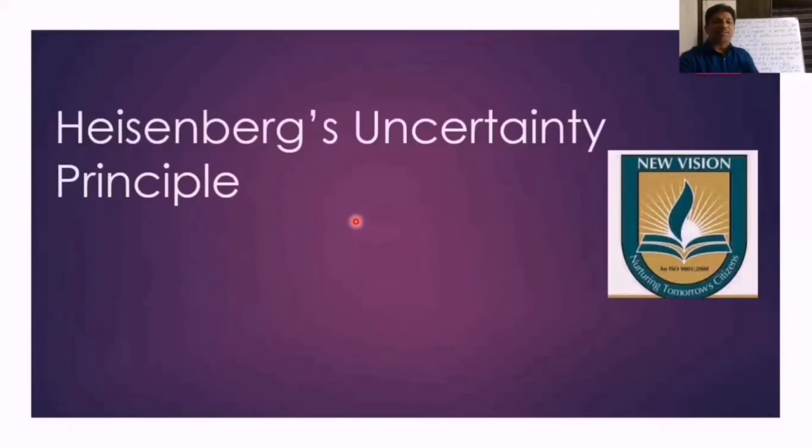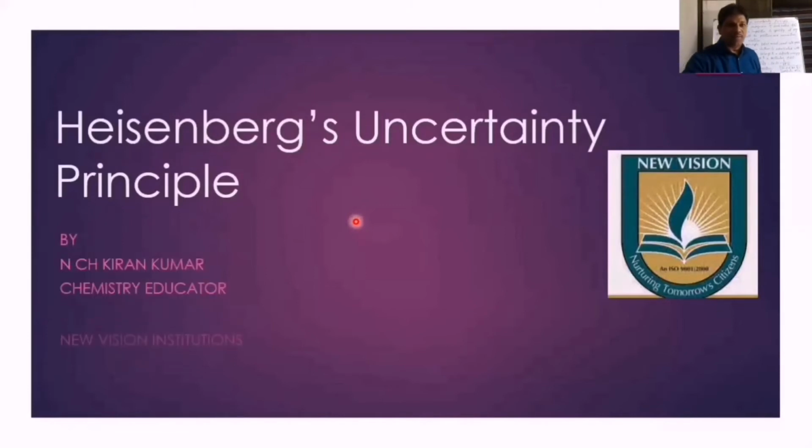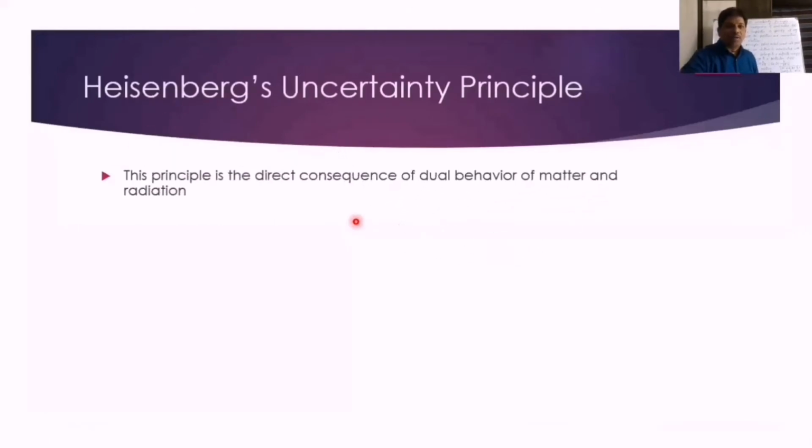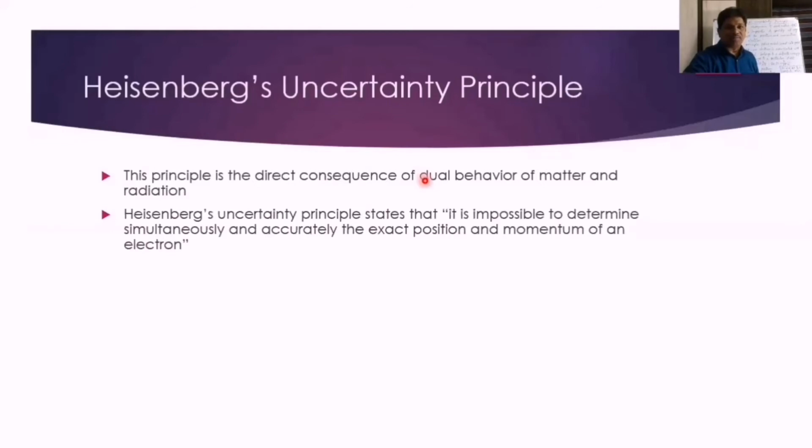Heisenberg's uncertainty principle. So it is the important consequence of what? Dual nature of the electron. So this principle, that is Heisenberg's uncertainty principle, is a consequence of dual nature of the matter and radiation.